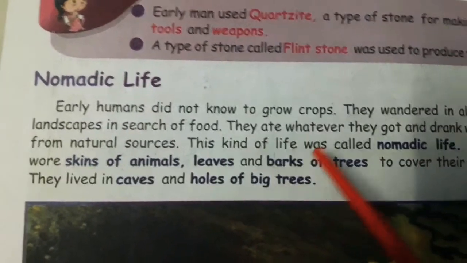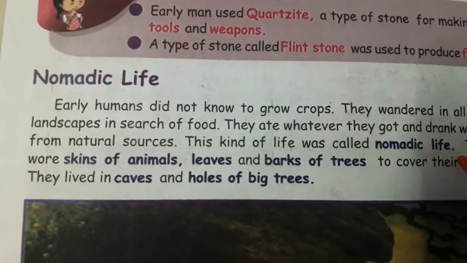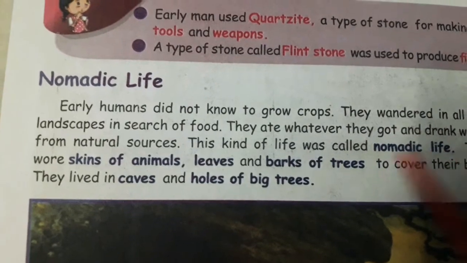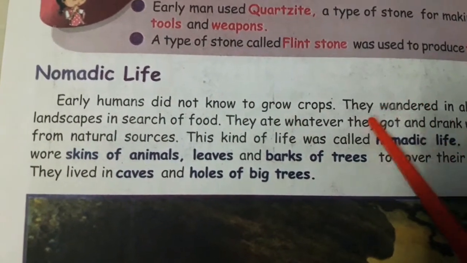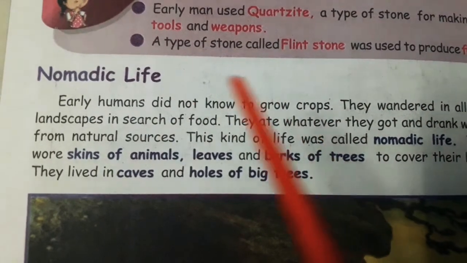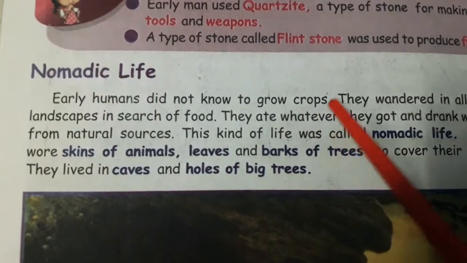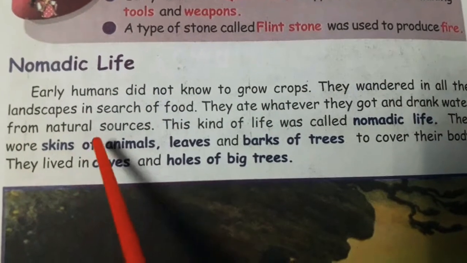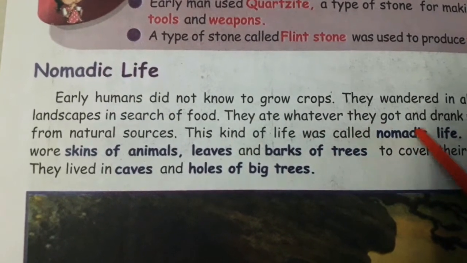This kind of life was called nomadic life. So what is nomadic life? They didn't know how to grow crops and they wandered from one place to another to search for food. They ate whatever they got and drank water from natural sources. This kind of life was called nomadic life.